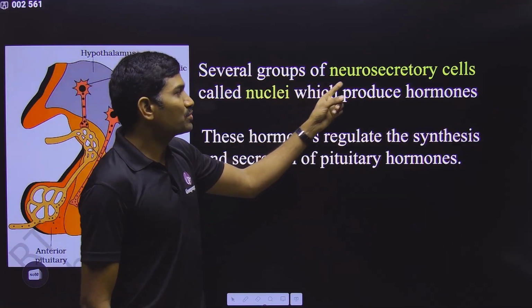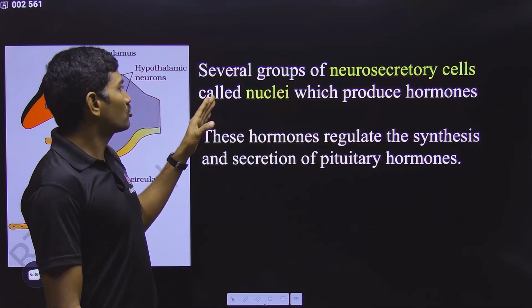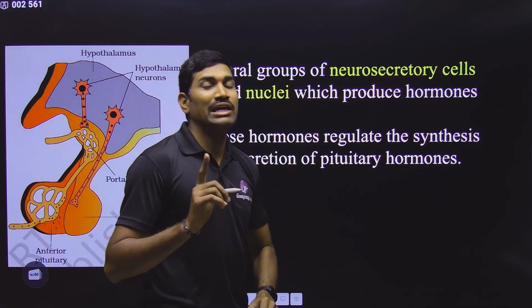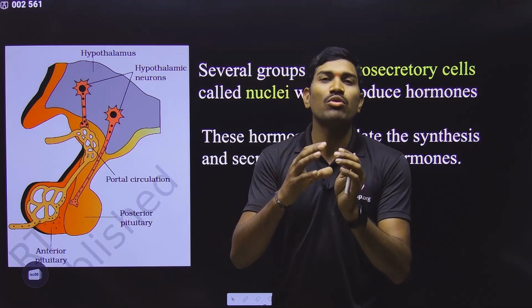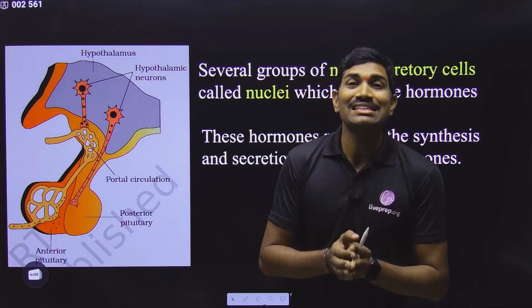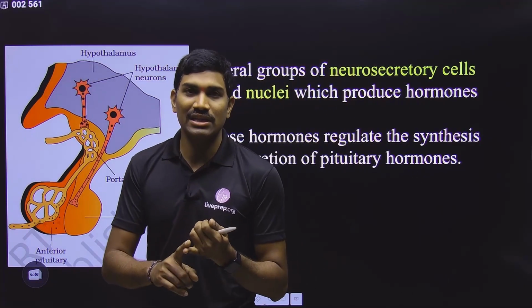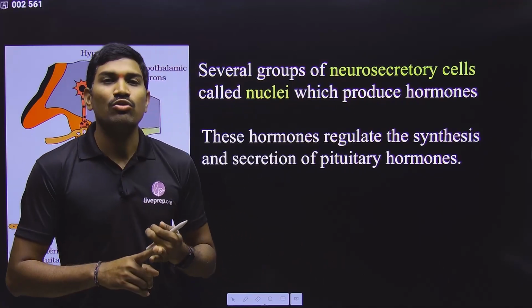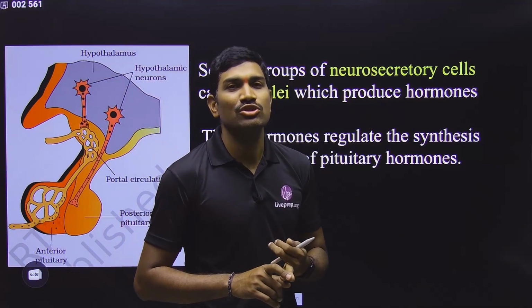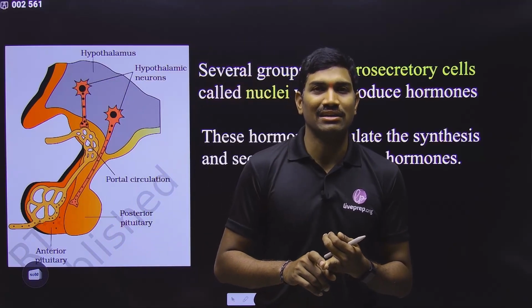So several groups of neurosecretory cells are called nuclei. This term nuclei, I told you. What is this term? When we use the term nuclei, it is a group of cell bodies in the central nervous system. Already I told you about these names, right? A group of cell bodies in the central nervous system is called nuclei. A group of axons in the central nervous system is called a tract, a nerve tract. Yes or no?